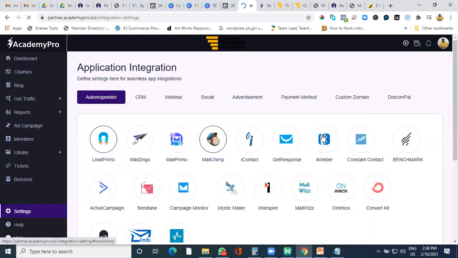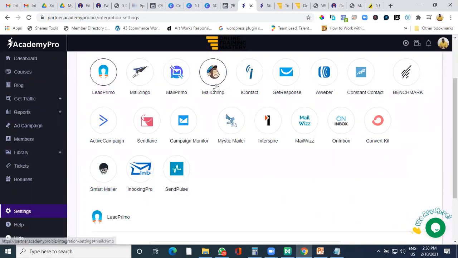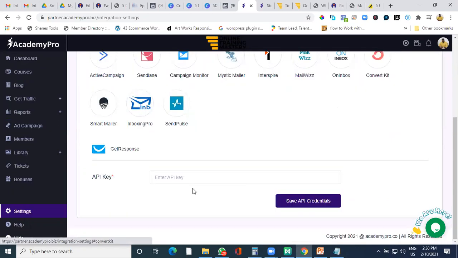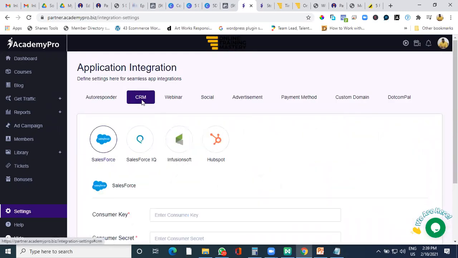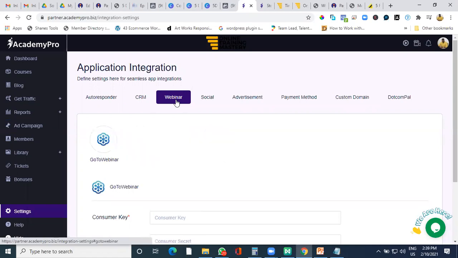Maybe for MailChimp, GetResponse, or ConvertKit, wherein you want to send all your candidates' details to these autoresponders and send them a mail, you can do that from this. You just need to copy paste the API and it does its work on its own. You can also integrate a CRM. You can also integrate a webinar platform like GoToWebinar. As this platform is used in the US, they are integrating it with GoToWebinar.